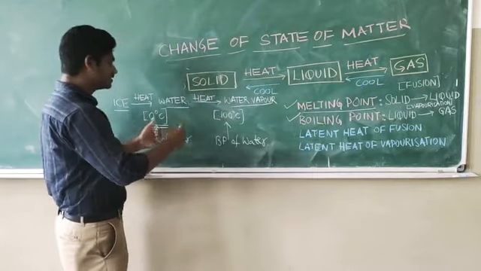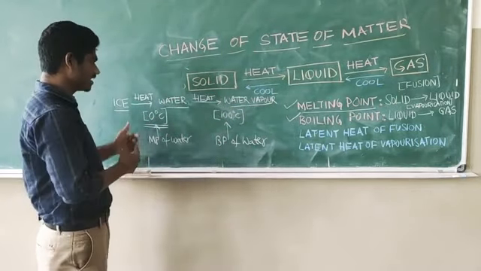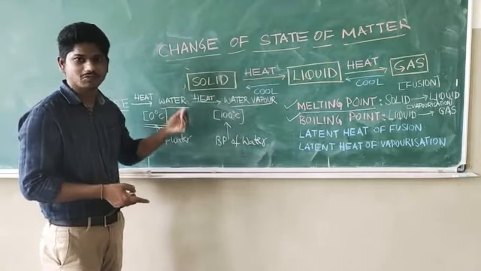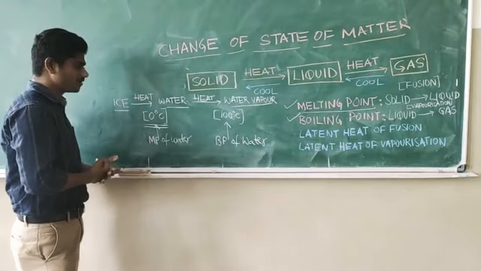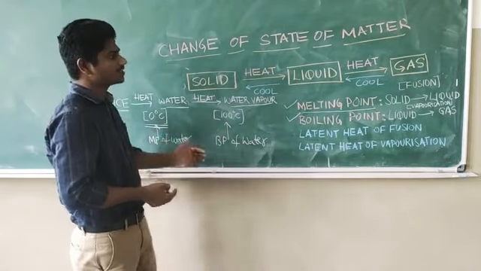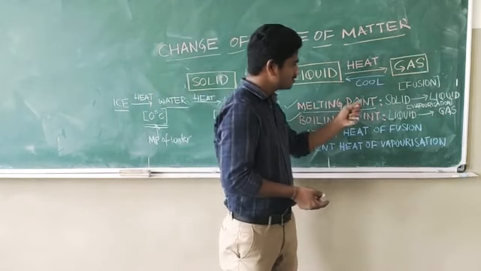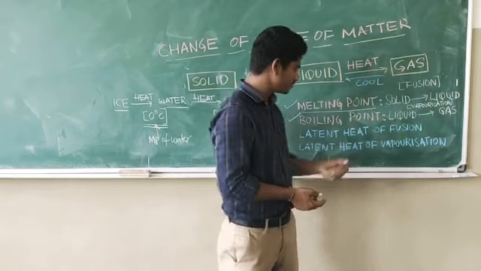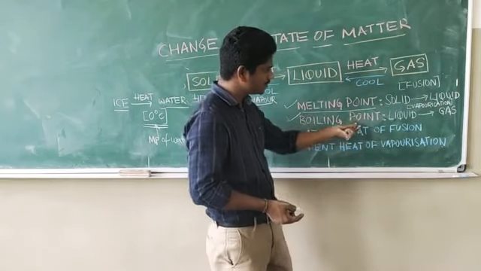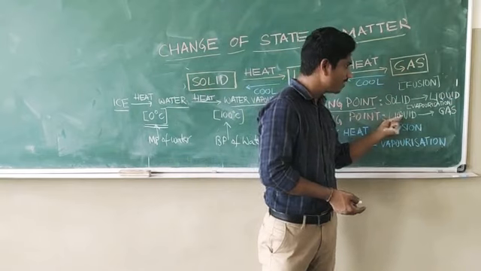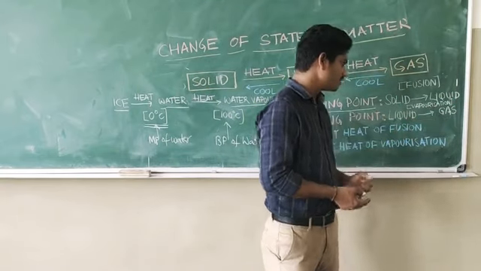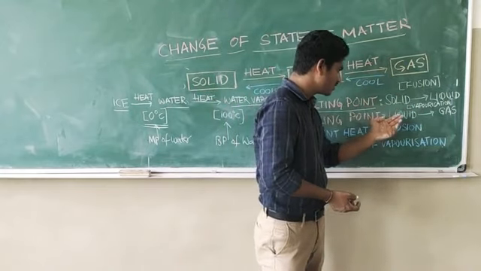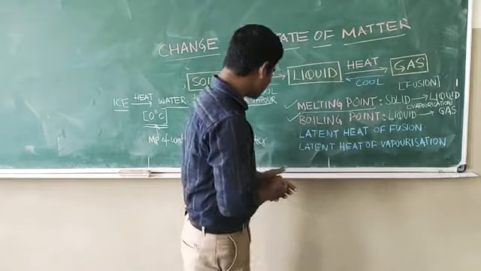Okay, so that is the change in the state of matter. You can convert a solid into liquid by heating, and you can convert a liquid into gas just by heating. This is an example of change of state. So what is the melting point? Melting point is the temperature at which a solid melts into liquid at atmospheric pressure. And what is the boiling point? Boiling point is the temperature at which a liquid starts boiling into gas. The process of converting a solid into liquid is called fusion, and the process of converting a liquid into gas is known as vaporization.